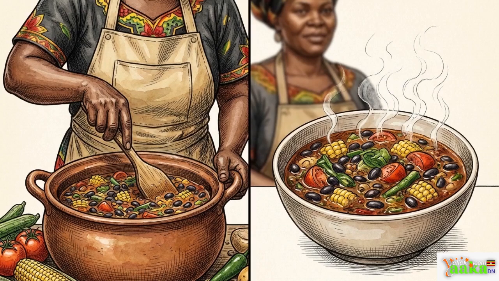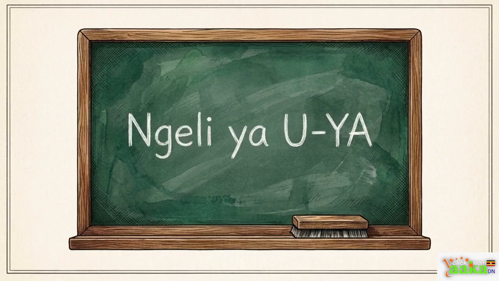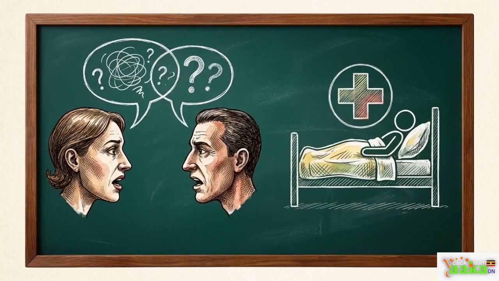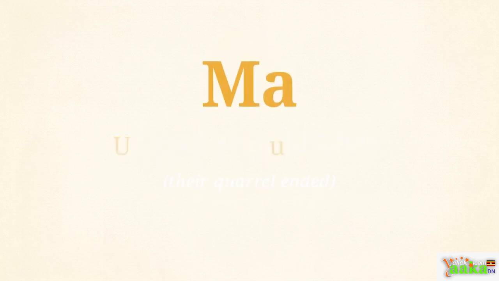These verb extensions let you choose whether the person doing the action or the thing receiving it is the most important part of your story. We will conclude with a rule for the UI noun class, which covers abstract ideas such as arguments or diseases. In the singular, these words often start with u, as in ugombi wao ulikwisha, their quarrel ended. In the plural, the u shifts to ma, magombi yao yalikwisha, their quarrels ended.